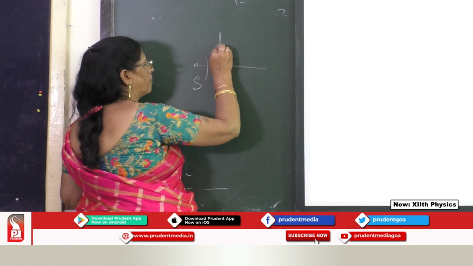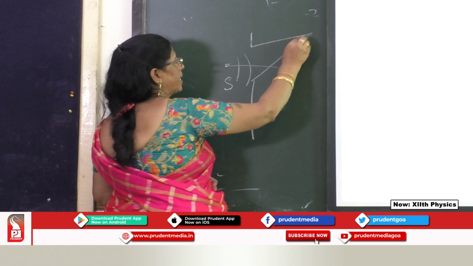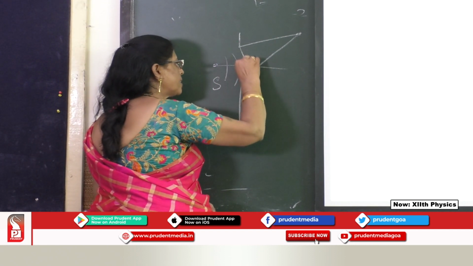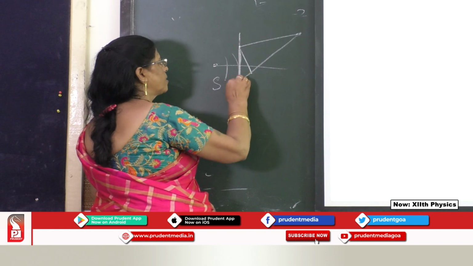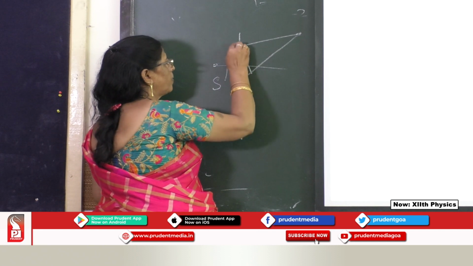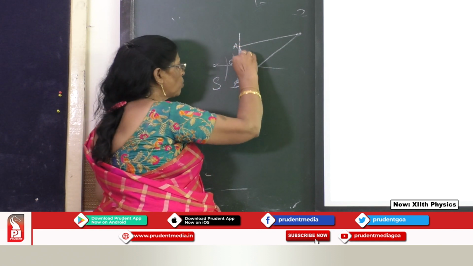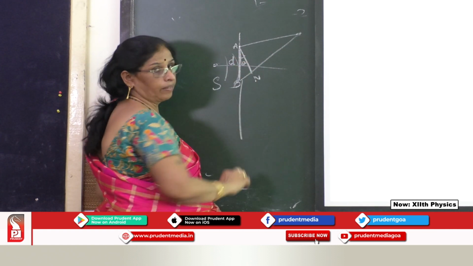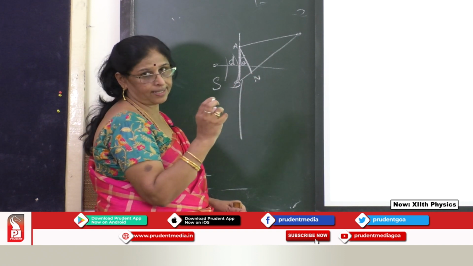The waves moving from this place give rise to a bright or dark fringe. That is the path difference. This is the width of the slit, which is small d. A, B is the width of the slit. I drew a perpendicular BN. This is the angle theta. So BN is the path difference.